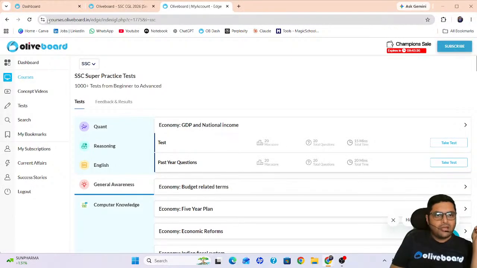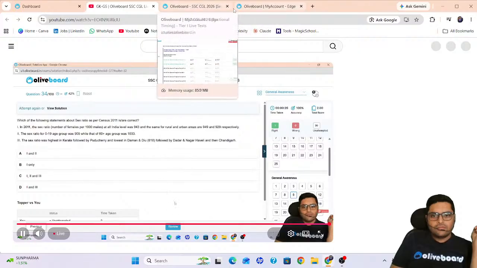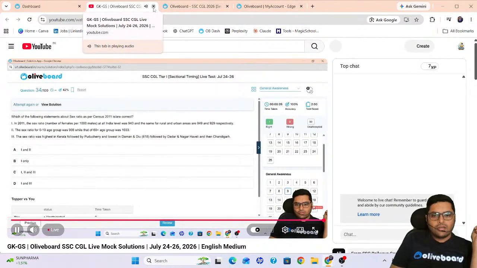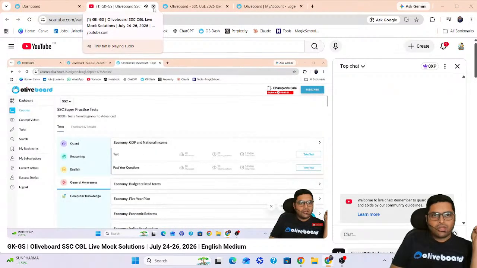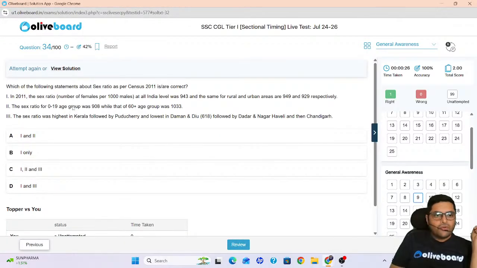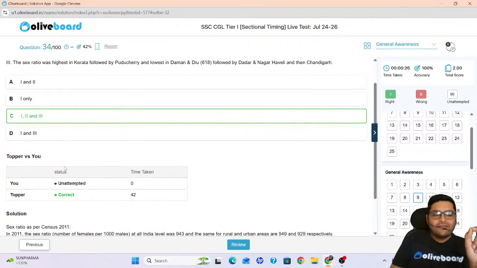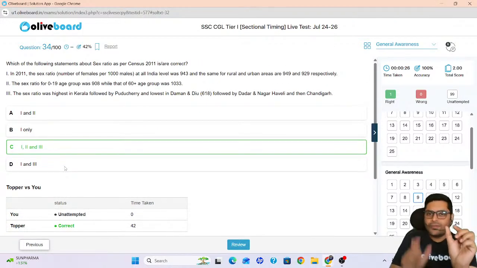I hope I am being audible. Yeah, okay. Good. Chalo, continue. So, which one of the following statements are correct? All are correct. In 2011, what is sex ratio? Number of males per thousand males. Sorry, number of females per thousand males. Correct? Number of females per thousand males.